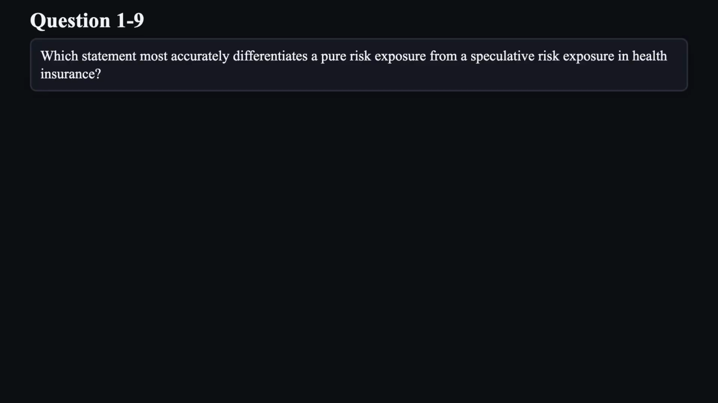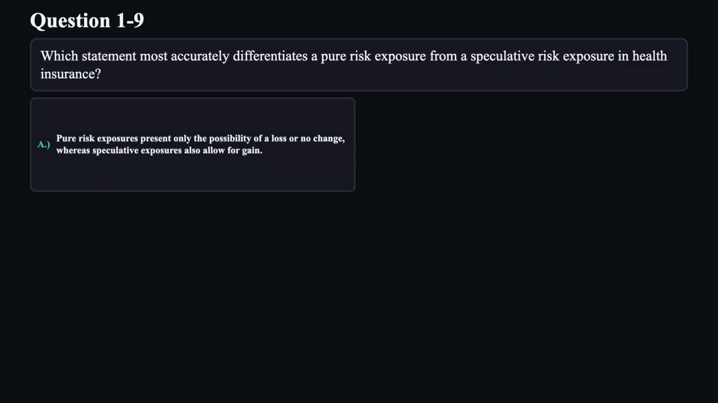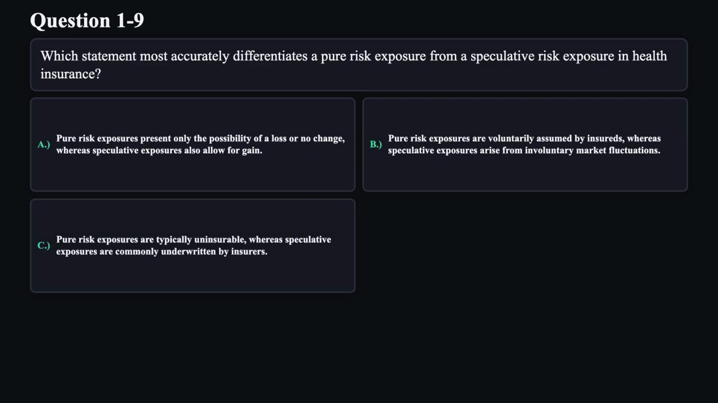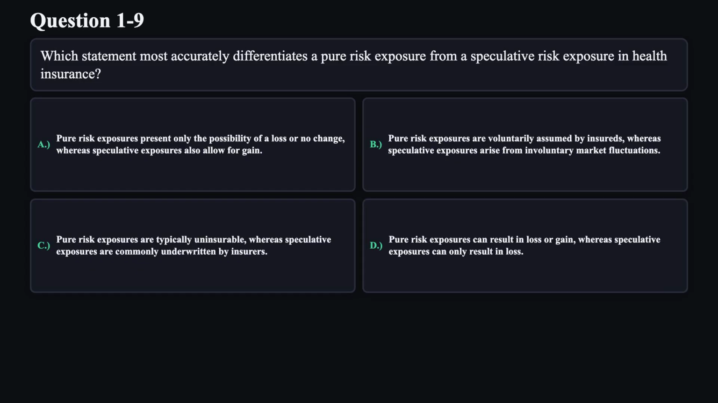Question 9. Which statement most accurately differentiates a pure risk exposure from a speculative risk exposure in health insurance? A. Pure risk exposures present only the possibility of a loss or no change, whereas speculative exposures also allow for gain. B. Pure risk exposures are voluntarily assumed by insureds, whereas speculative exposures arise from involuntary market fluctuations. C. Pure risk exposures are typically uninsurable, whereas speculative exposures are commonly underwritten by insurers. D. Pure risk exposures can result in loss or gain, whereas speculative exposures can only result in loss.